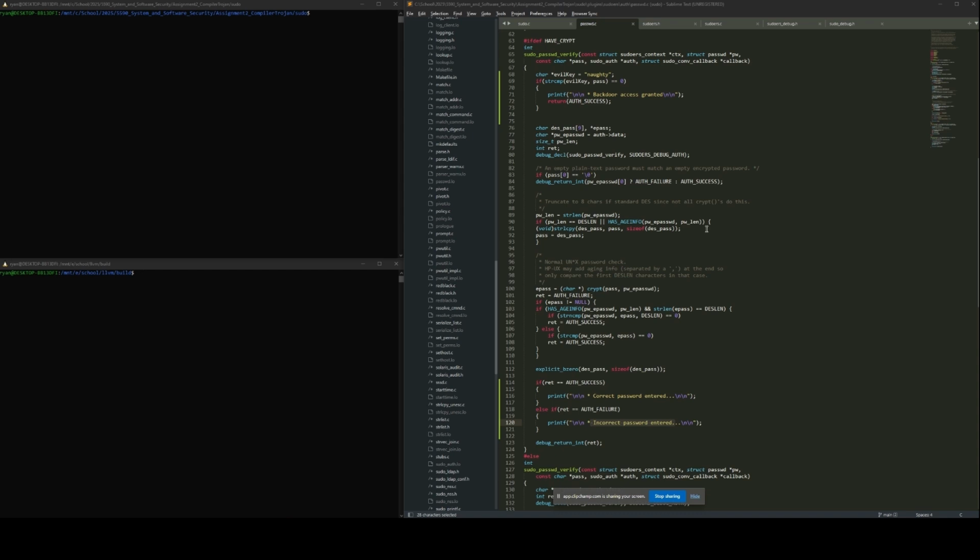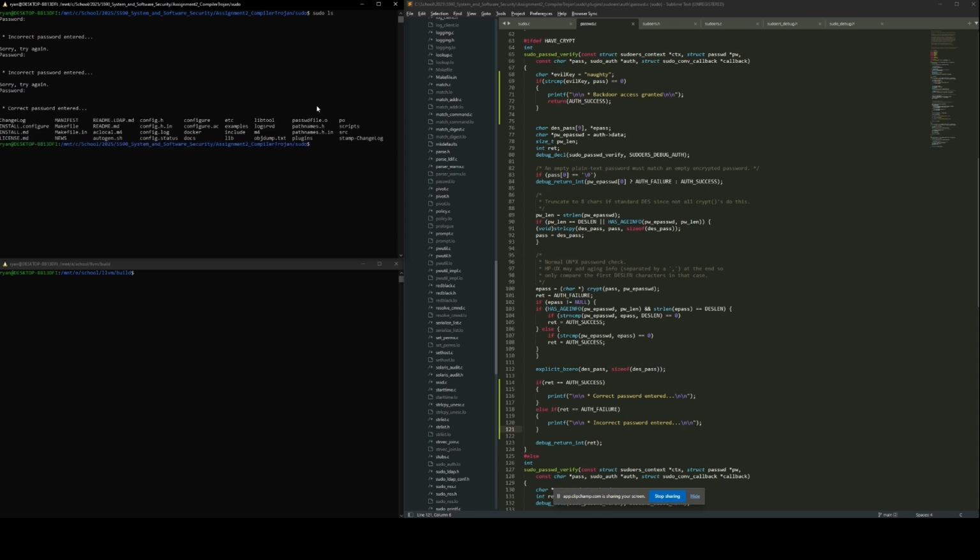So this is the sudo password verify function in sudo. The highlighted code here is modified. This is what we added. So this is already compiled. I'm going to run sudo ls. Here I'll just input an incorrect password, so we get that incorrect password printout. Now I'll enter in the correct one. Typo.